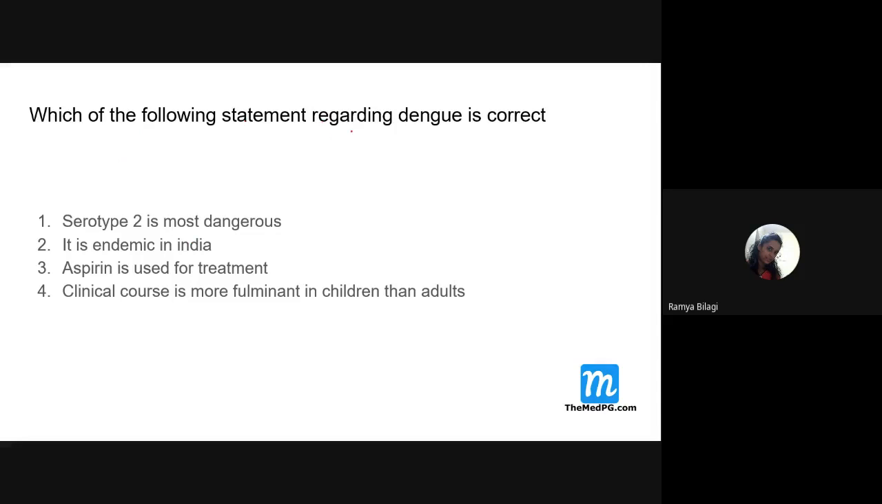Then which of the following statements regarding dengue is correct? Serotype 2 is most dangerous. Do you all agree with this? Yes, ma'am. We already know that serotype 2 is most virulent compared to the other three serotypes, and dengue is endemic in most regions of India. And aspirin is used for the treatment of dengue. So do we use aspirin over here?